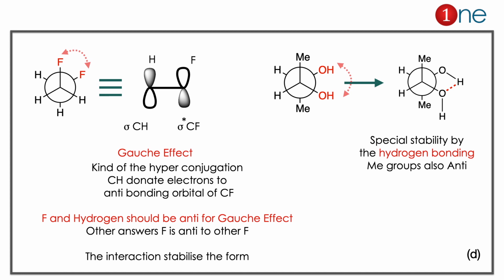Similarly, the dihydroxy group should be nearby because of the special stability from hydrogen bonding. So the methyl groups are also anti here. The OH is also connected through hydrogen bonding. So the structure is stable in the gauche form. The concepts you have to learn here are the gauche effect and hydrogen bonding. The gauche effect stabilizes the fluorine, and hydrogen bonding stabilizes the diol here.